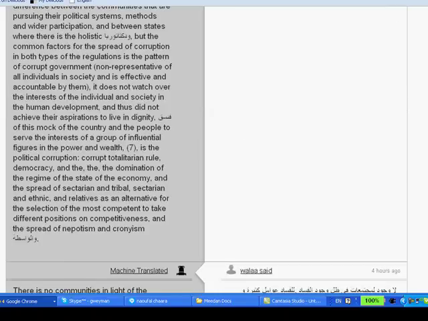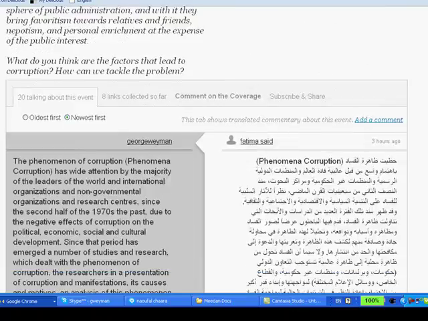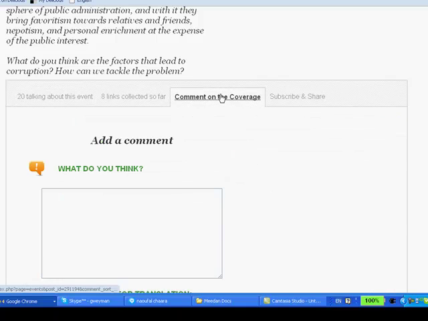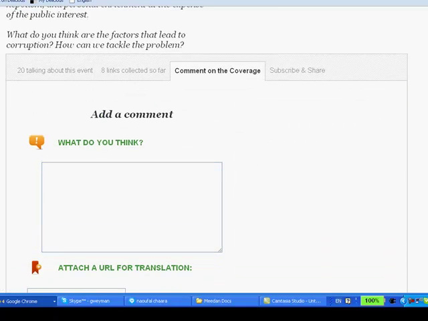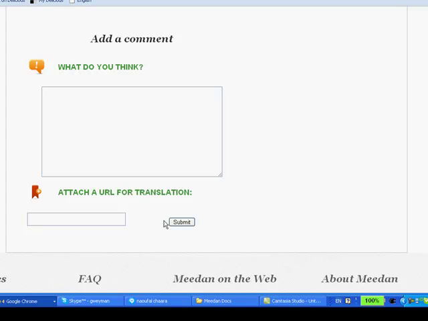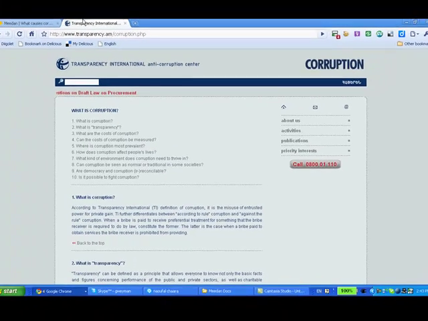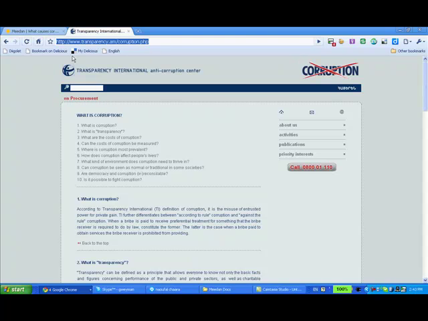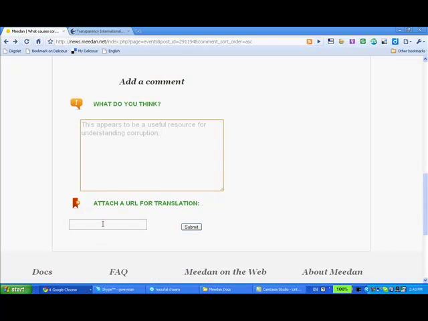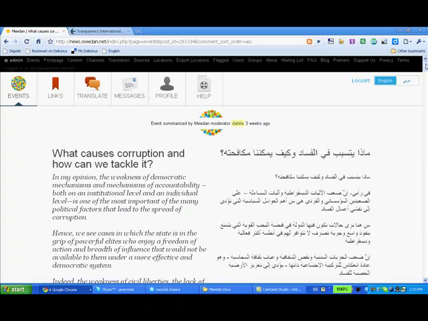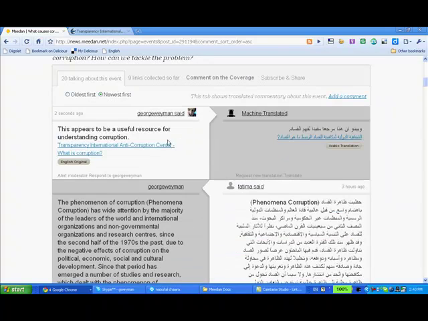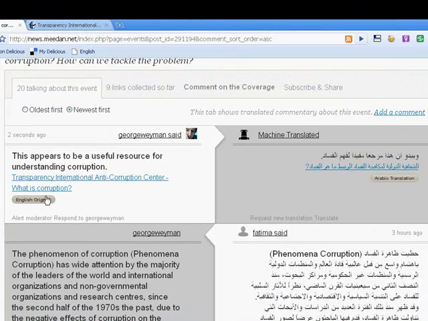Now you can add your own comment at the top of the page by clicking here, comment on the coverage. Add your comment in the box. And you can also add a URL to an article or a blog. Copy and paste the URL into this box here and click submit. You can now see that my comment is at the top of the thread, and I can open the original article, English original, or the Arabic translation. Let's try clicking on Arabic translation.